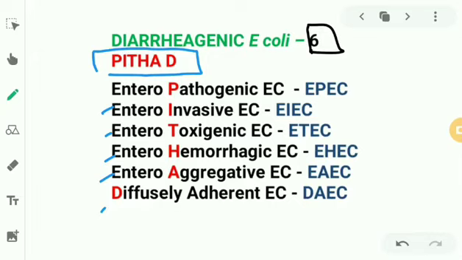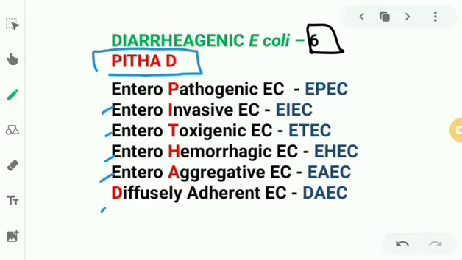Now we'll go to the culture. For culture, for E. coli we generally use MacConkey agar to demonstrate the pink colonies, showing that they are lactose fermenting. We also use TSI agar. But for uropathogenic E. coli, what we use is the CLED medium. What is CLED medium? C for cysteine, L for lactose, E for electrolyte, D for deficient. So it is cysteine, lactose, electrolyte deficient medium or agar.